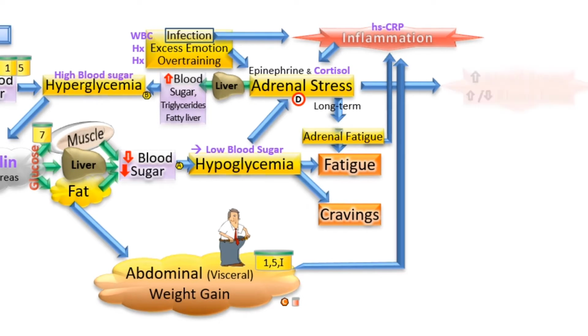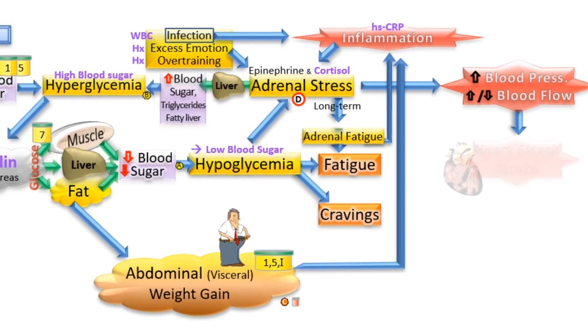Now, the adrenal gland also increases the blood pressure, causing high blood pressure. It also affects blood flow. In some places it decreases, in some places it increases, and that contributes to heart attack and stroke. So that's the picture for today.